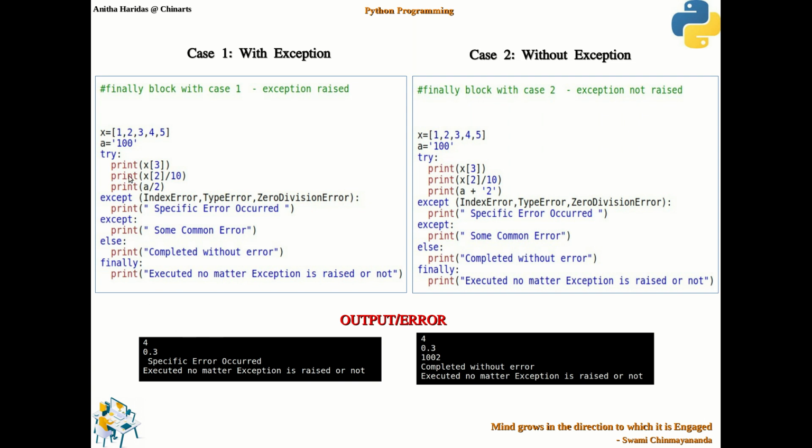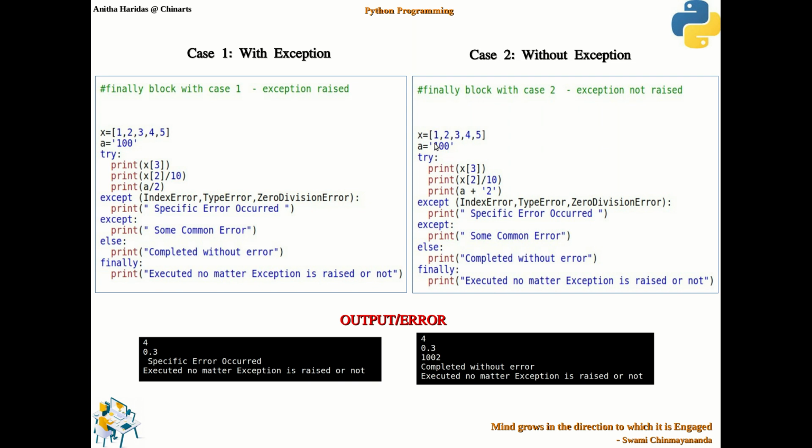So what happened? The try block will be executed. If an exception is raised, the corresponding except block will be executed. After executing the except block, it goes to the finally block if there is an exception. Whereas in case 2, I had shown you without exception. If an exception is not raised, even then the finally block will be executed.